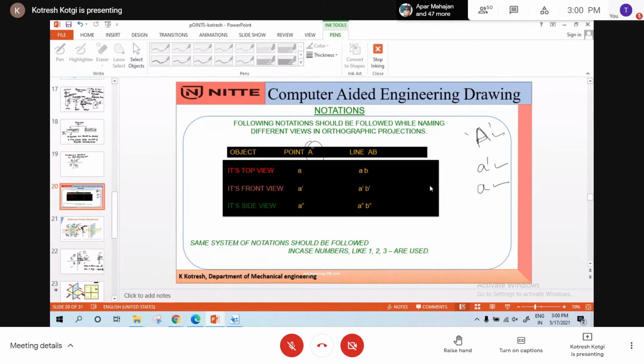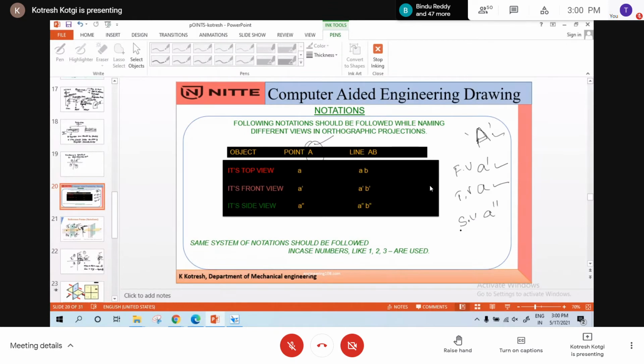If it is a point in space, it is capital A. Its top view is denoted by small a without dash. Its front view is denoted by small a with a dash, and its side view is denoted by double dash. This is front view, this is top view, and this is side view. Understand?